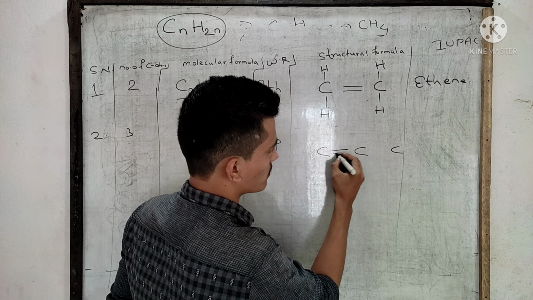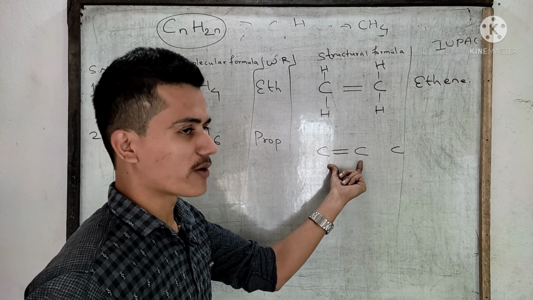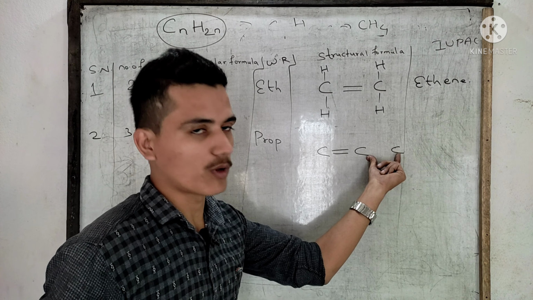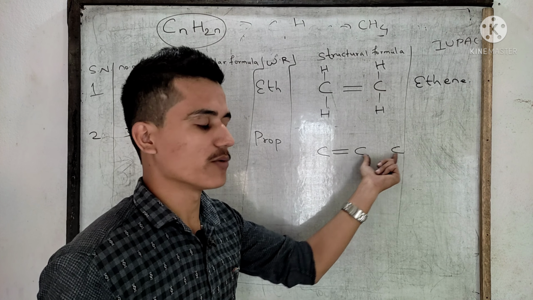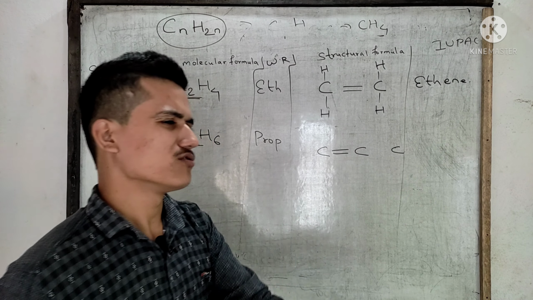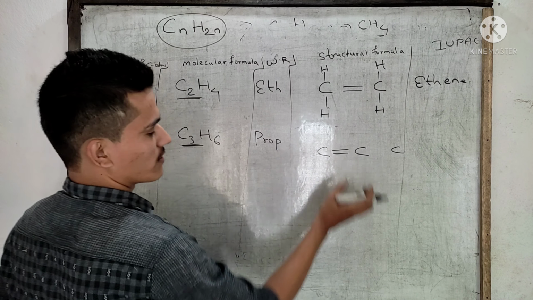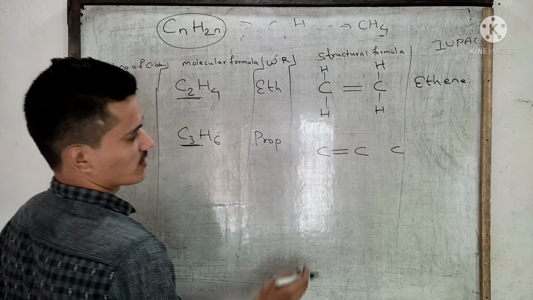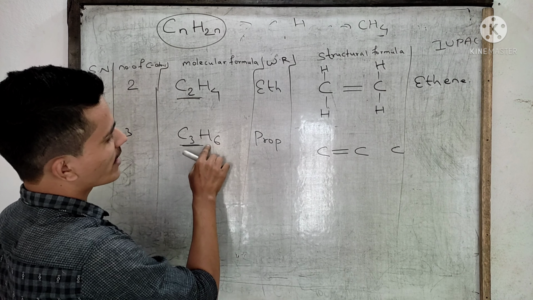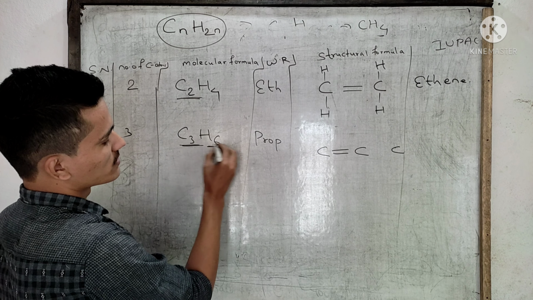Take a double bond between these two carbon atoms. You can take it between the other two also, no problem, it is the same. I have taken it here, you can take it here also. Now see, how many hydrogen atoms are there? 6.